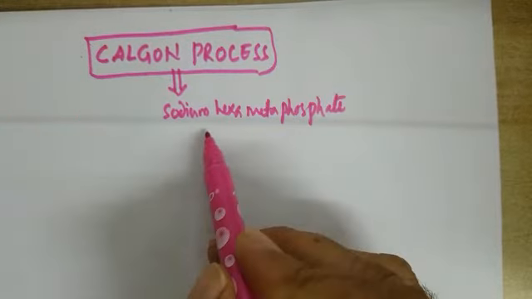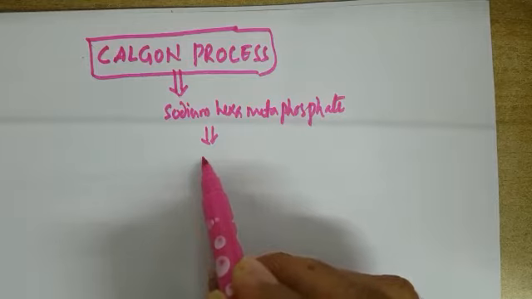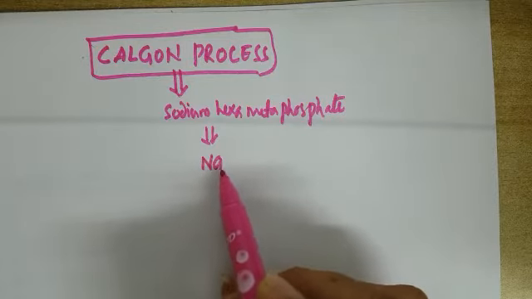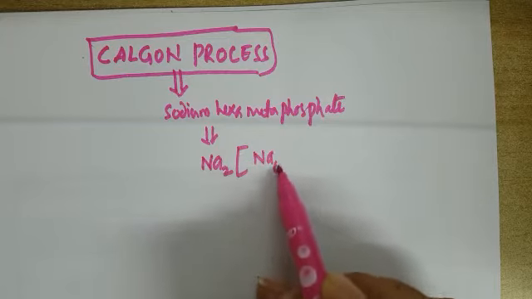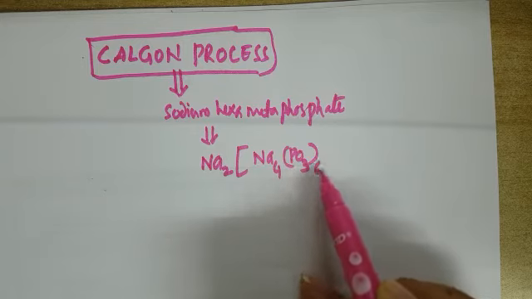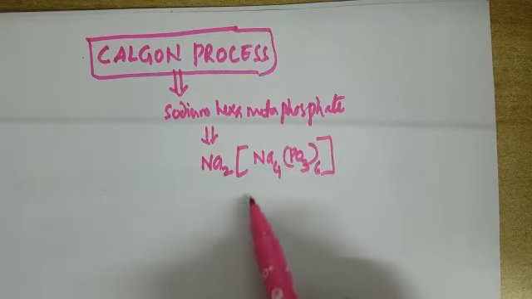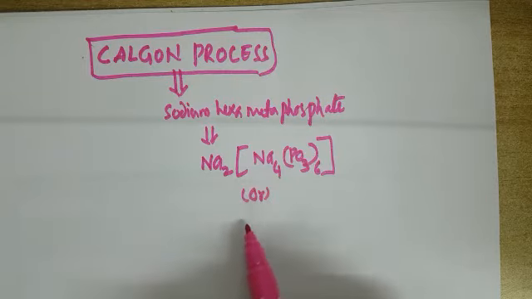Its formula you can write in 3 types: Na2 Na4 (PO3) taken 6 times, 2 plus 4, 6.